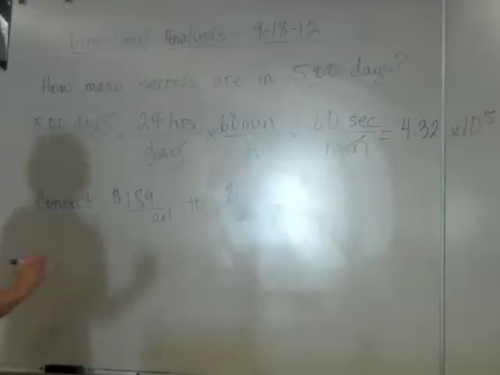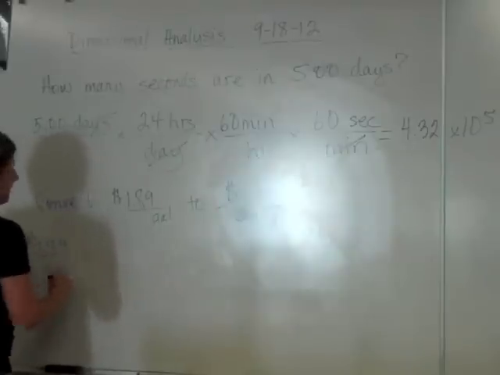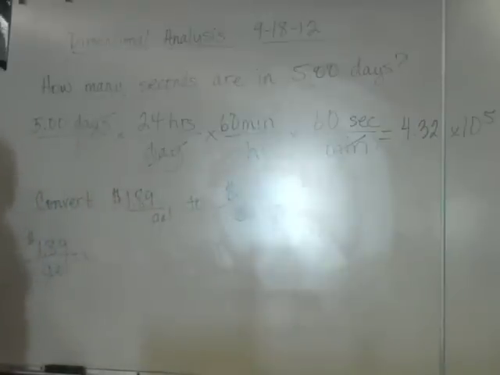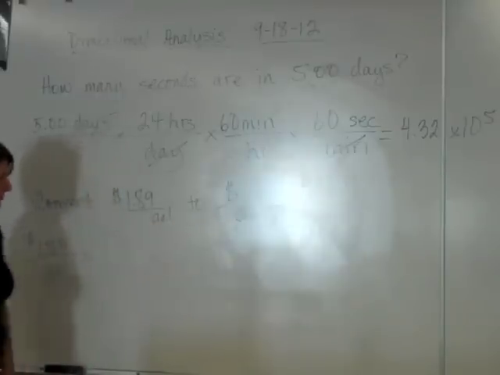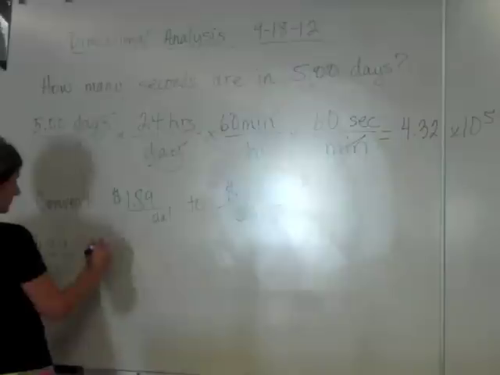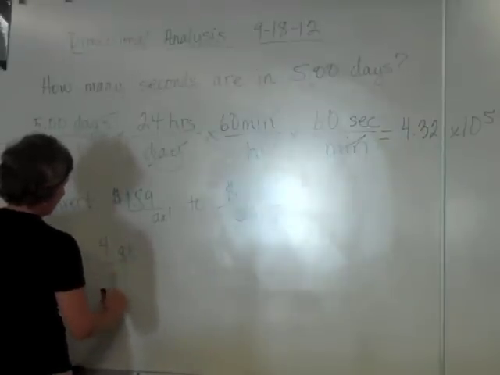I'm going to start with what I'm given, $1.89 per gallon. My numerator units are going to stay exactly the same, so I don't need to do anything with that. I'm changing gallons to liters, so I'm going to go to quarts. 4 quarts per gallon.